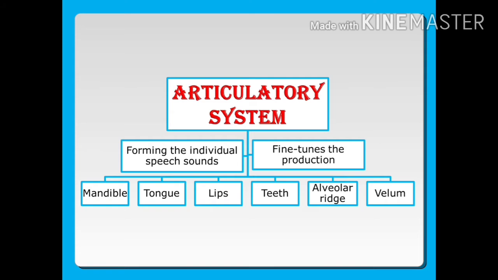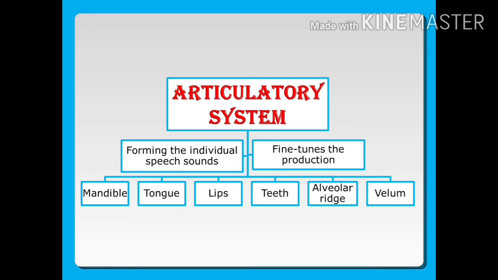Students, in this video we will learn the articulatory system. What is the meaning of articulatory system? The system of joints in the body, organic structures, the entire structure of an organism, animal, plant or human being. He felt as if his whole body were on fire. Articulation is pronunciation and talking. It is the ability to physically move the tongue, lips, teeth and jaw to produce sequences of speech sounds which make up words and sentences.